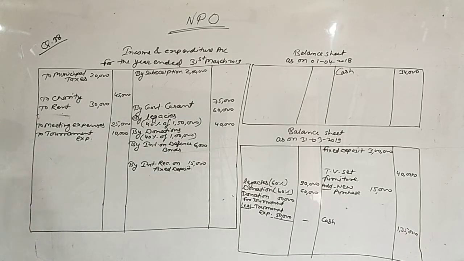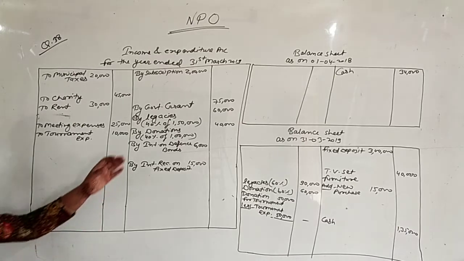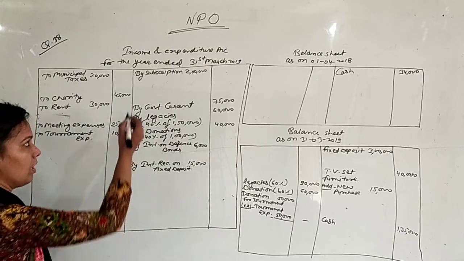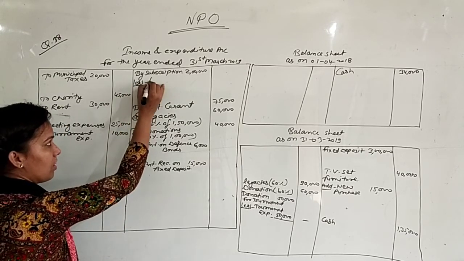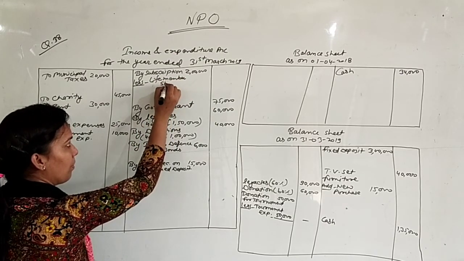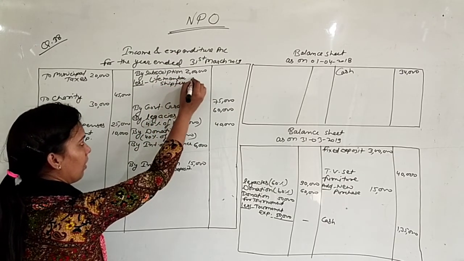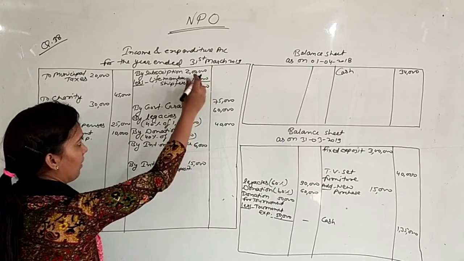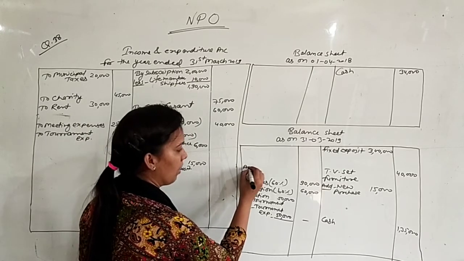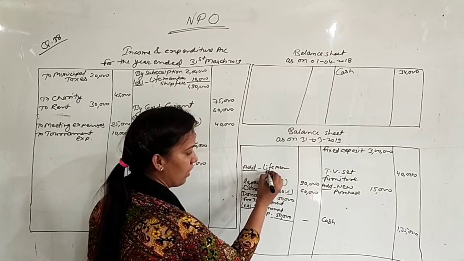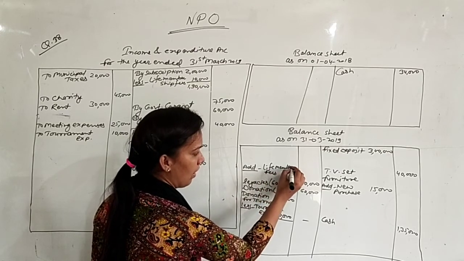First point, subscription received during the year included 10,000 from a life member. Means total subscription is 2 lakh, and in this 2 lakh, 10,000 is your life membership fee. So you will deduct it because this is a capital receipt. Life membership fee 10,000. So it is 1,90,000, and this 10,000 will be added to your capital fund. Life membership fees, it is 10,000.